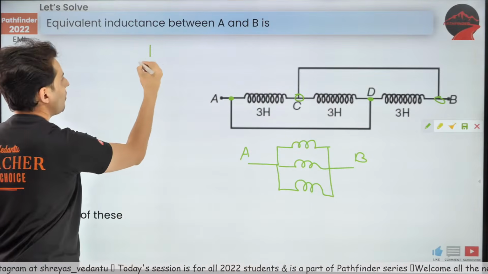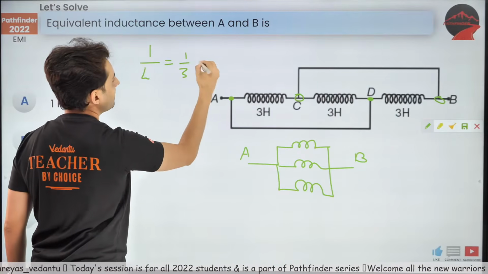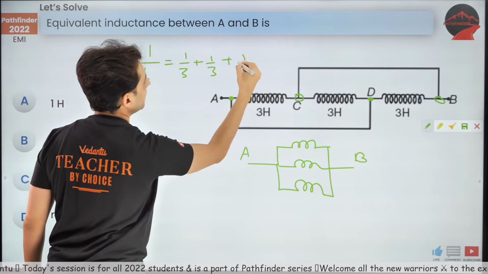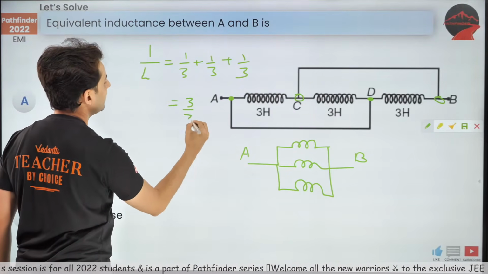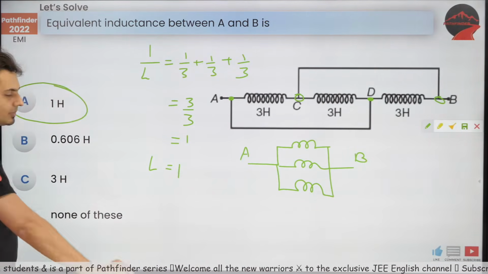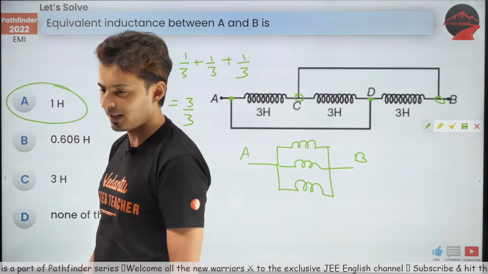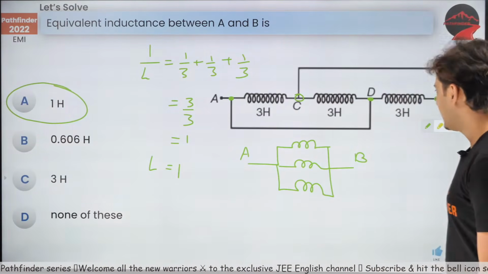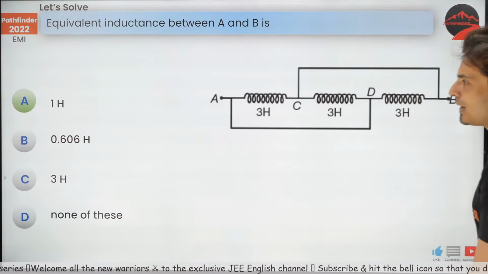They are in parallel. So 1 by L is 1 by 3 plus 1 by 3 plus 1 by 3. So it is 3 by 3, which is 1. So L is also 1, and hence the answer is A. Done. Very good. Cool. So that's how you can solve the questions on inductance.